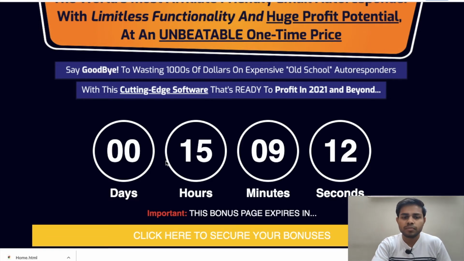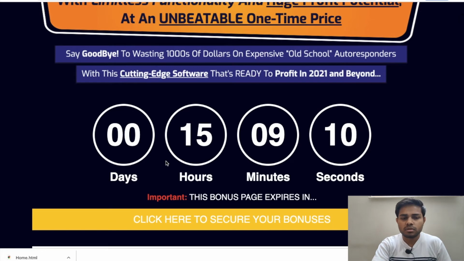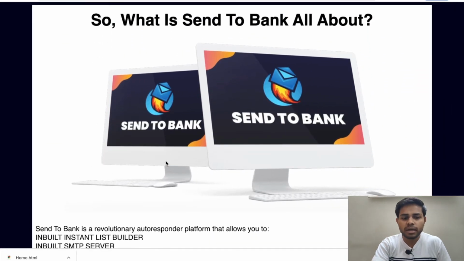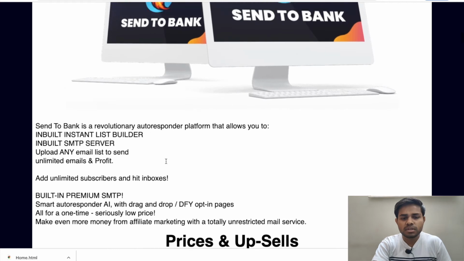So guys, when you scroll down more, here you can see the image of Send2Bank and the description guys, so you can read this on your own guys.